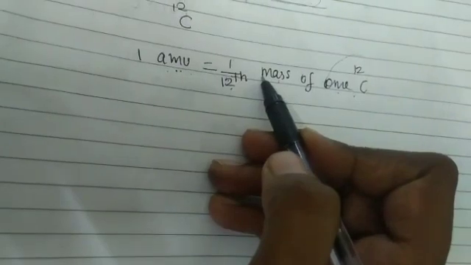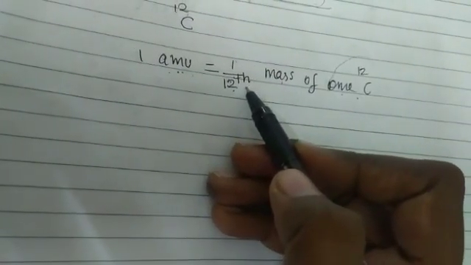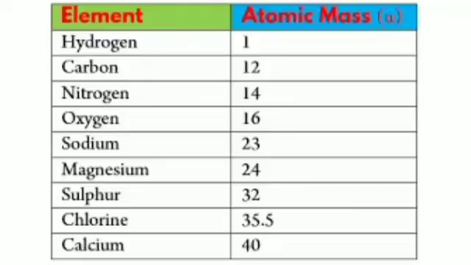Then, using this, the relative atomic masses of all elements have been found. Relative to the mass of the carbon-12 atom, the masses of all elements were found. In your textbook, masses of several elements are given. For example, the atomic mass of hydrogen is 1 U. The atomic mass of carbon is 12 U. The unit is very necessary. The unit of atomic mass is U. What is meant by U? It is unified mass.